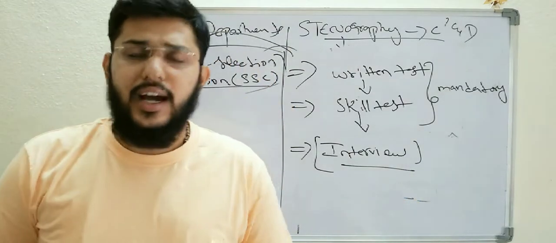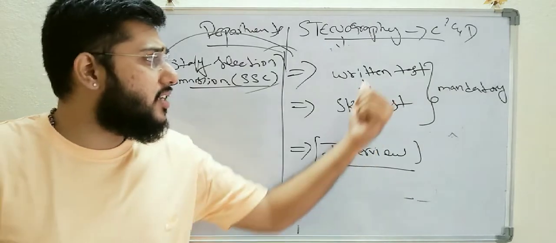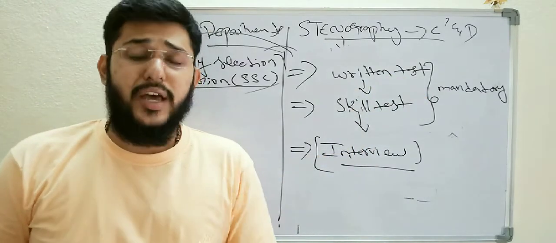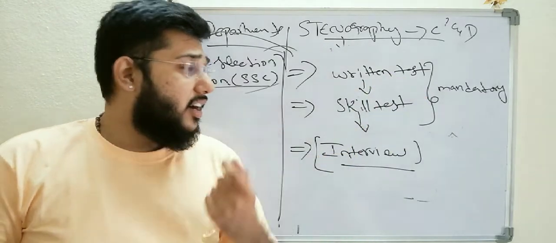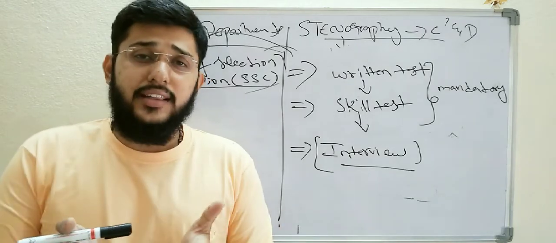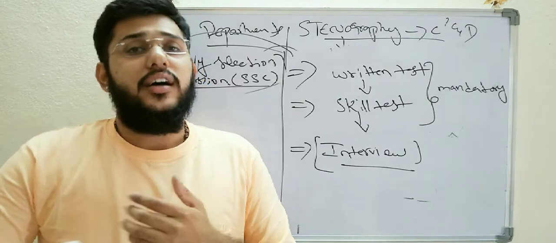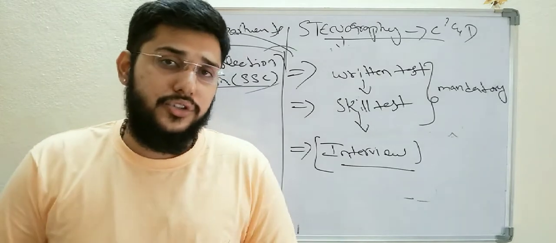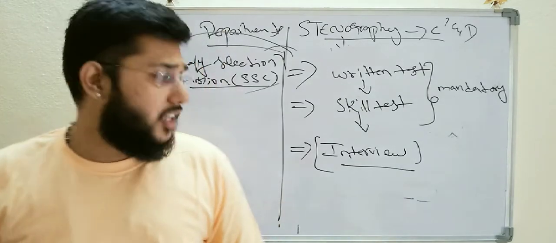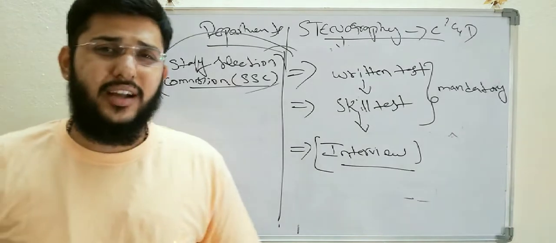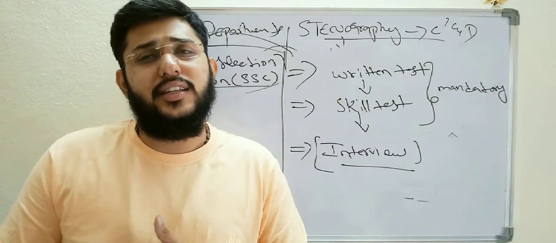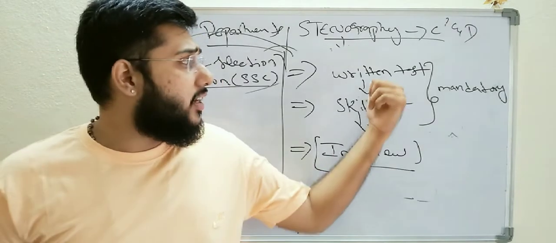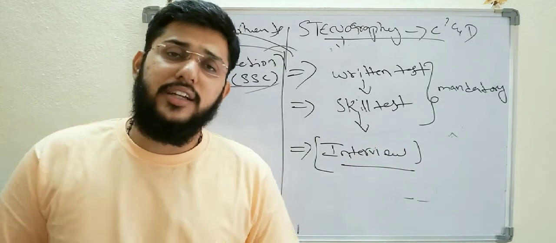Some departments conduct the interview, and some departments just conduct the written test and skill test, combine the marks, take out the merit list, and give the post to those who have qualified for stenographer grade C and D. Some take interviews for those qualified in the written test and skill test, and some do not.